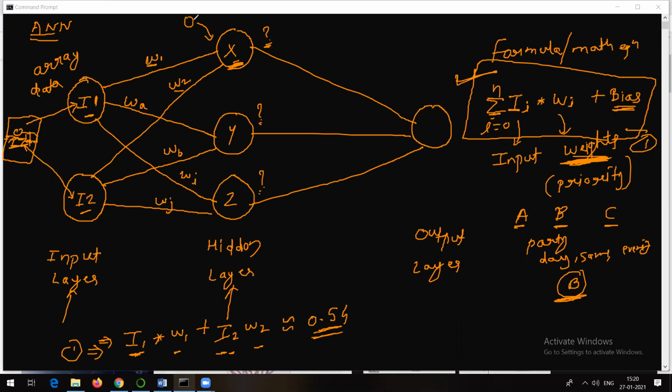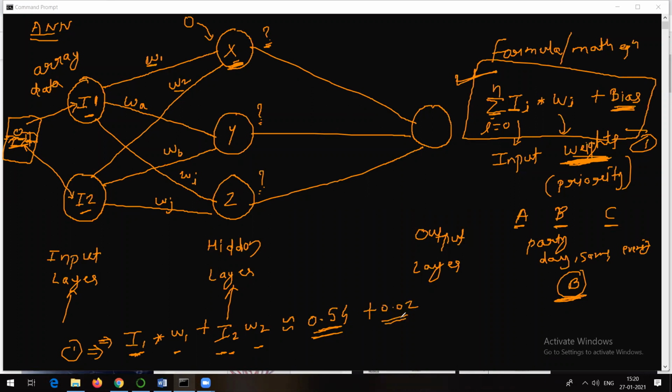And what does this mean? That neuron x will become inactive. And what do you mean by an inactive neuron? An inactive neuron means some part of the brain is not working, which is not good. So to keep neurons active, we add some bias value. That is the purpose of bias. So bias is a very small or negligible value. And let's suppose I am adding a bias value of 0.02.